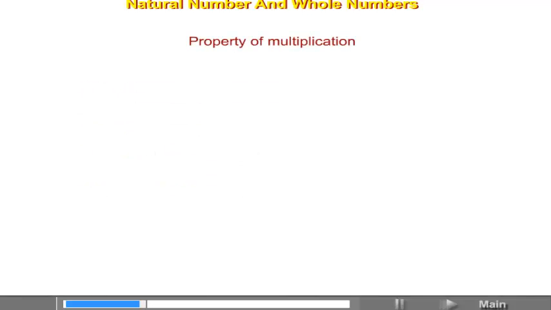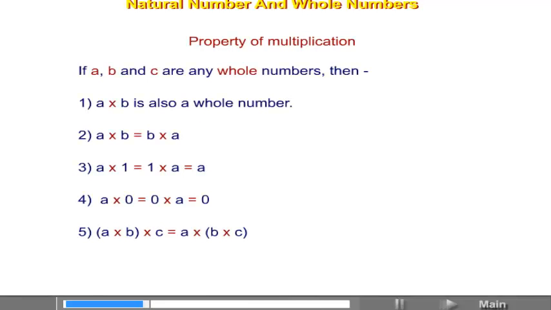Property of multiplication. If A, B and C are any whole numbers, then A multiplied by B is also a whole number. A multiplied by B is equal to B multiplied by A. A multiplied by 1 is equal to 1 multiplied by A is equal to A. A multiplied by 0 is equal to 0 multiplied by A is equal to 0. (A multiplied by B) multiplied by C is equal to A multiplied by (B multiplied by C).